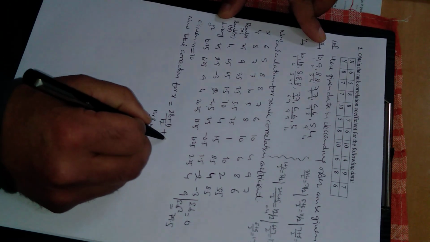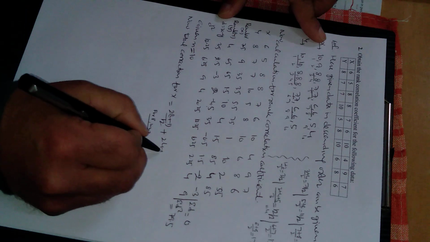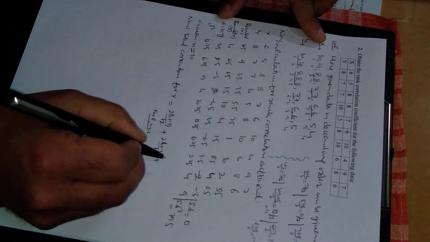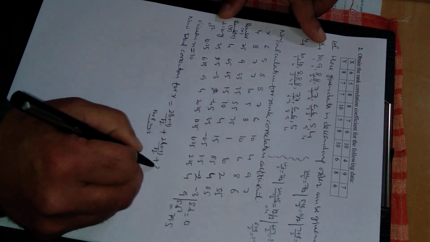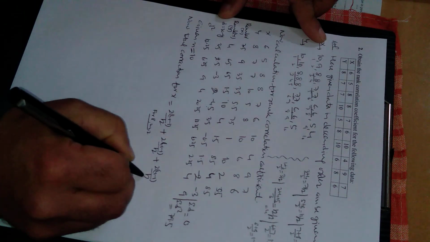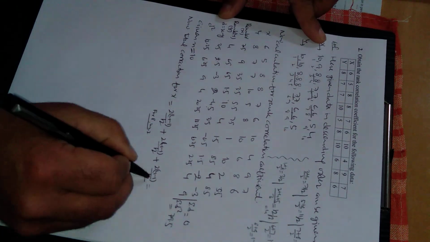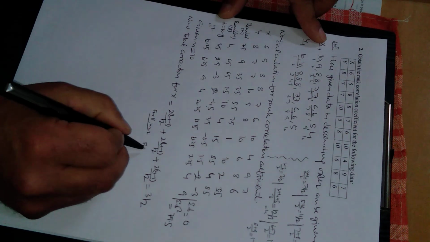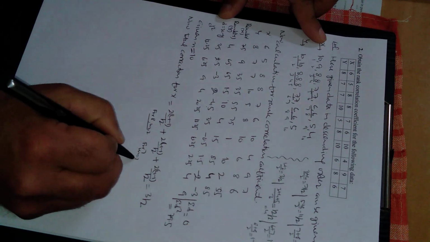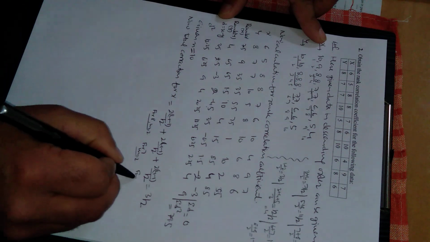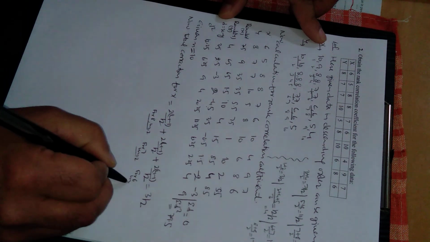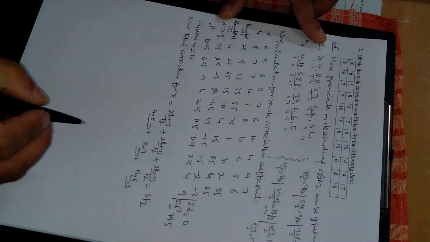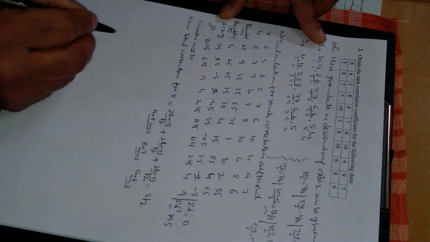Similarly for 7, getting repeated 2 times, 2 times (4 minus 1) divided by 12. Next is for 6, also getting repeated 2 times, 2 times (4 minus 1) divided by 12, and this will come out to be 3 by 2, half, half, half. And for 7, m is 2, for 6, m is again 2. Alright, so we are using that correction formula.